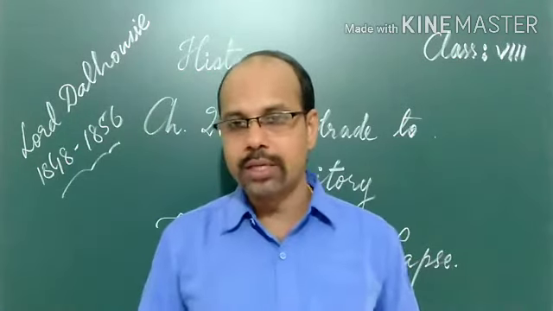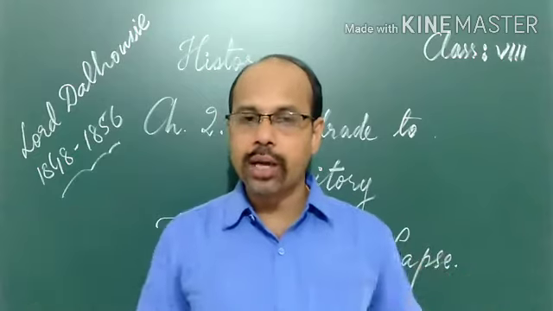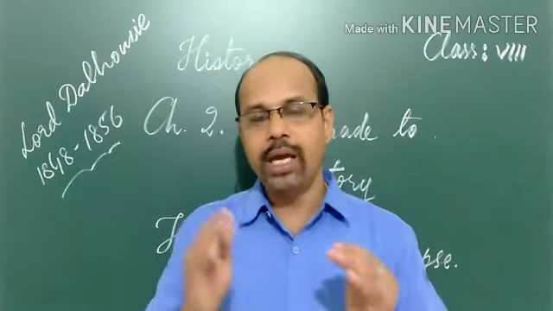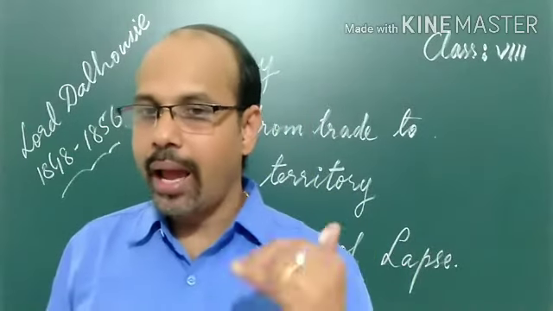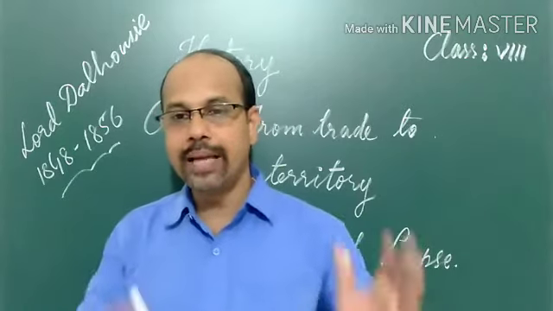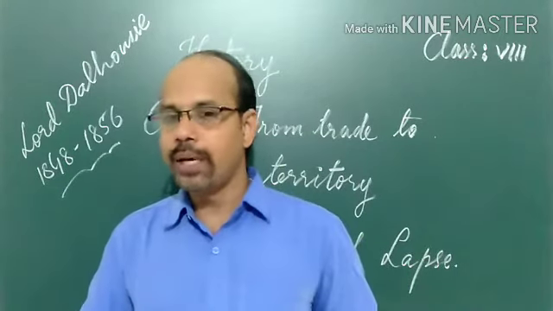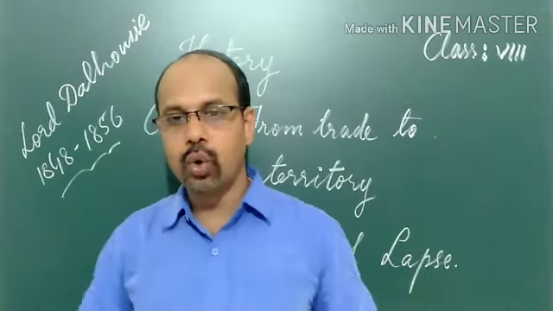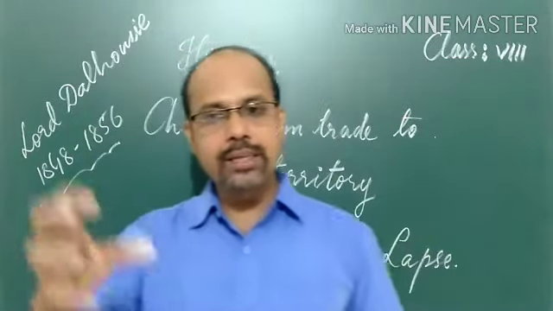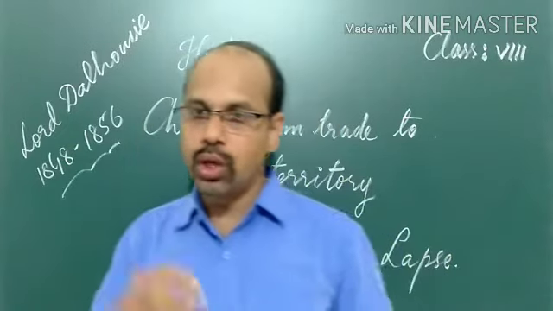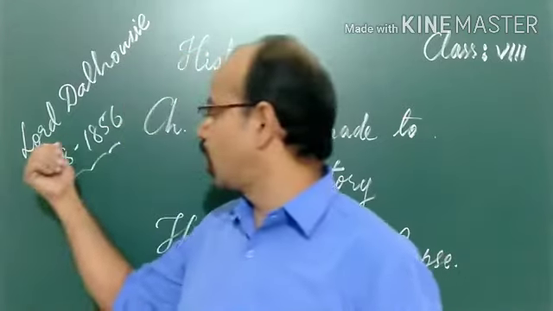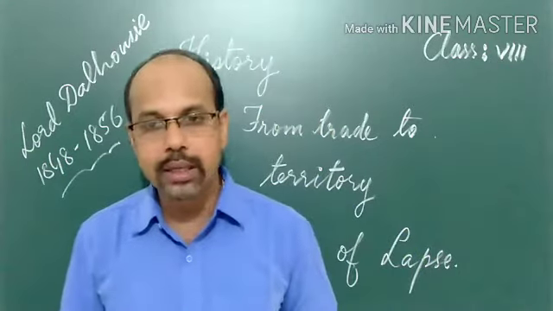According to this policy, the ruler does not have the right to adopt a child if he does not have a male child, and the kingdom would lapse. It becomes part of company territory, part of British India. This was the annexation policy applied by Lord Dalhousie, the Governor General of India.